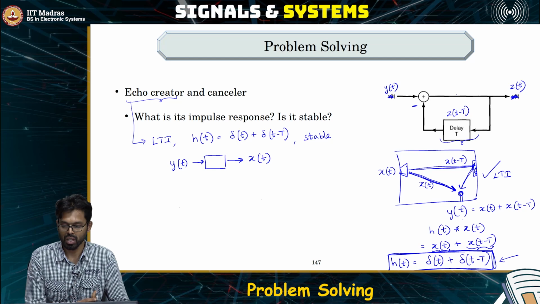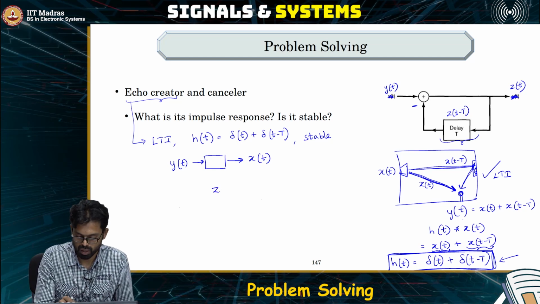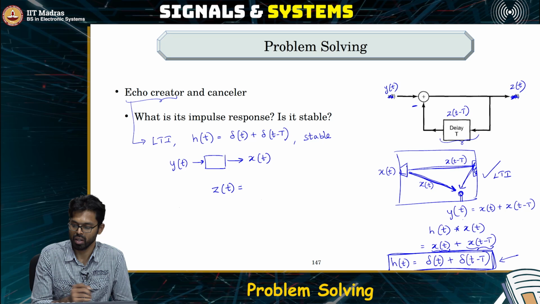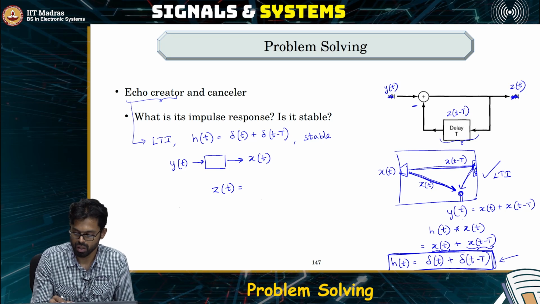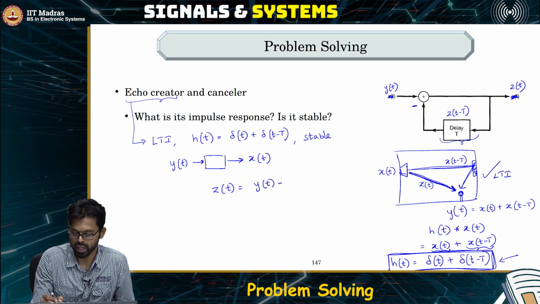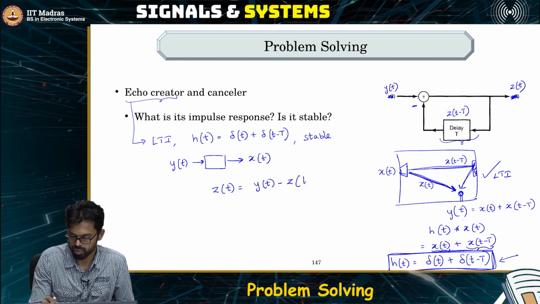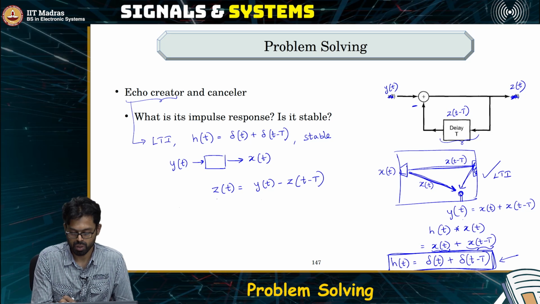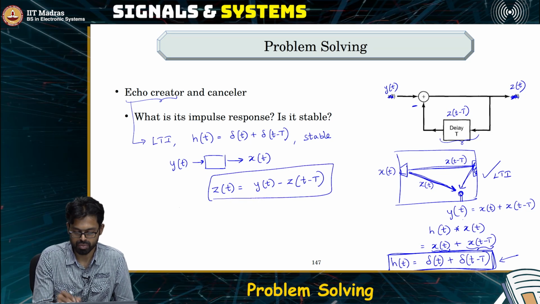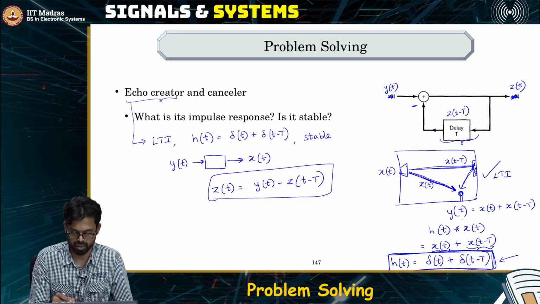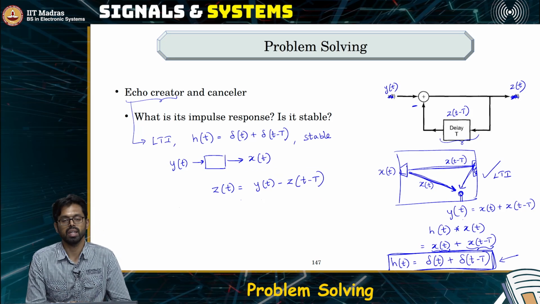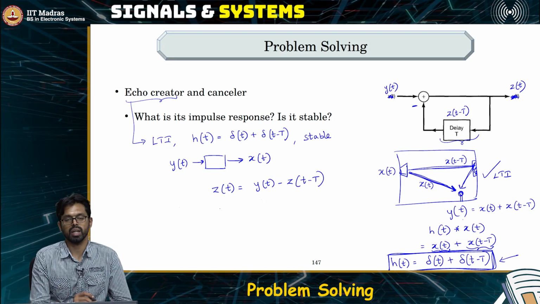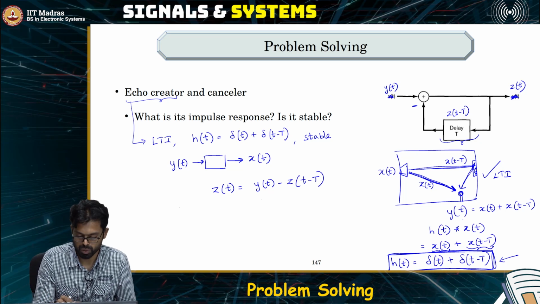So how does this input output system look like? So you have z of t equal to y of t minus z of t minus T. Okay. So this is the input output relationship of the system that we have here. So once again, this is an LTI system. So if we want to find the impulse response of this system, how would it look like?